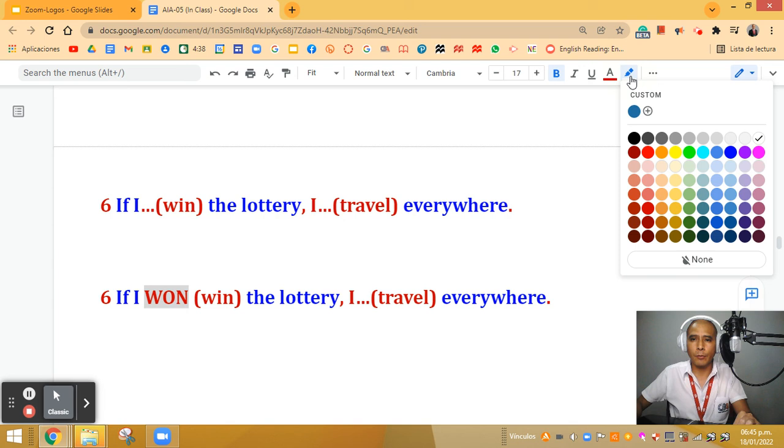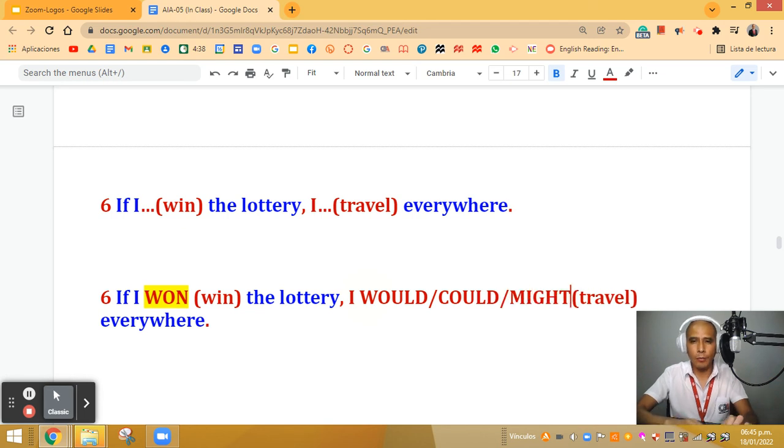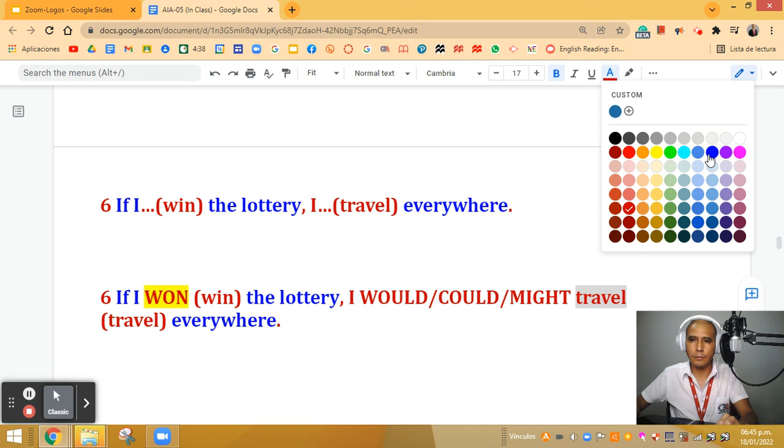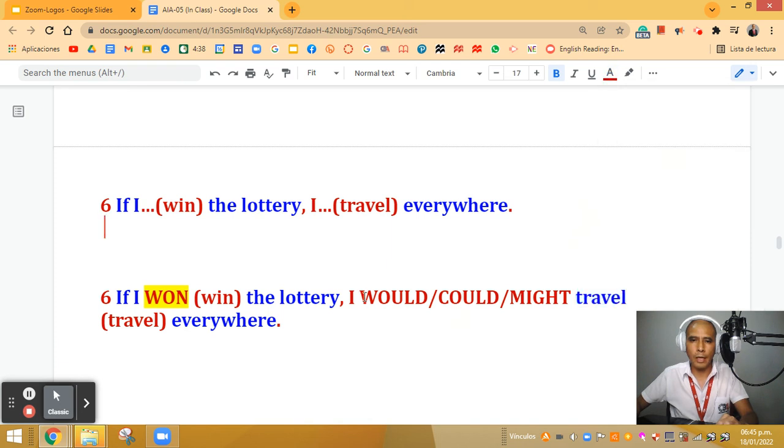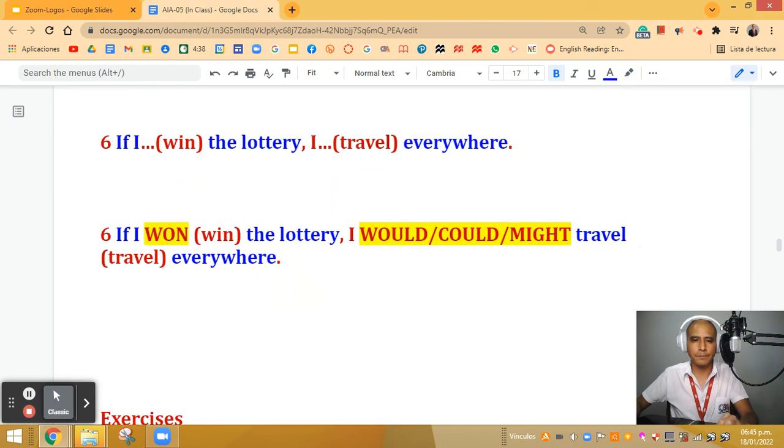So I'm going to highlight, I'm going to use yellow color. After the comma, I have the result clause. So in this case, do you remember the three verbs? So let's try to remember. The first one is, exact, would. The other one, great, is could. And the other one would be might. Excellent, very good. And something important, we use the verb in the base form. In this case, travel, I'm going to turn into blue color. Okay, and I'm going to highlight would, could, and might. There you are. Great, perfect.